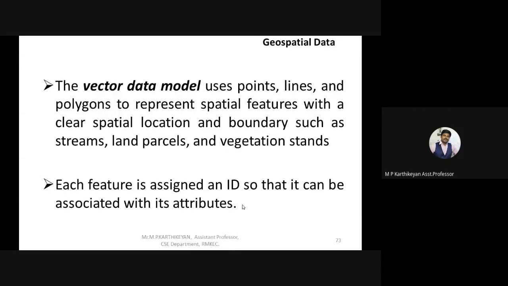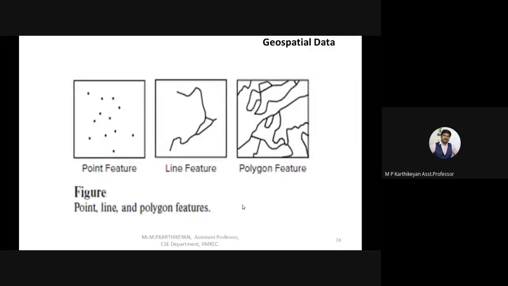And similarly, the vector data model versus the raster data model. We know that in raster, pixels are given and each pixel has the information about the characteristics. And here in the vector data model, the data is represented in points, lines, and polygons. So this is how the data is represented in a vector data model: dots, lines, and polygons.